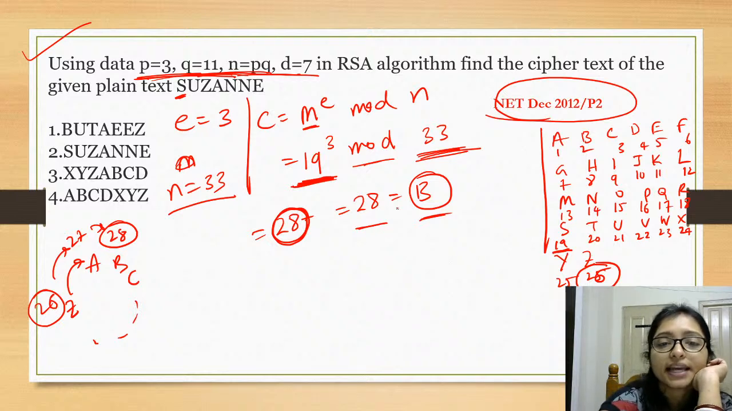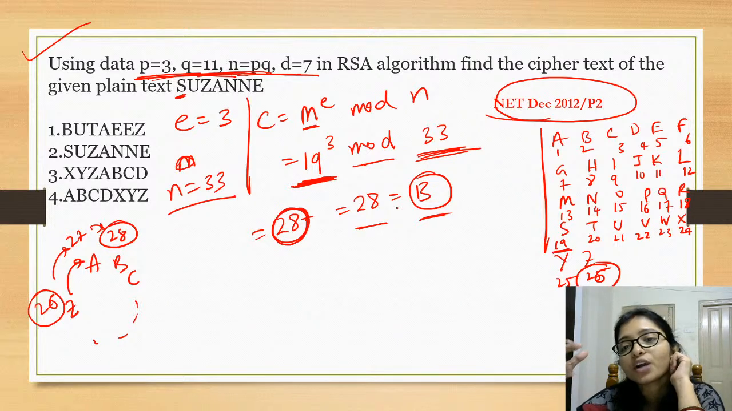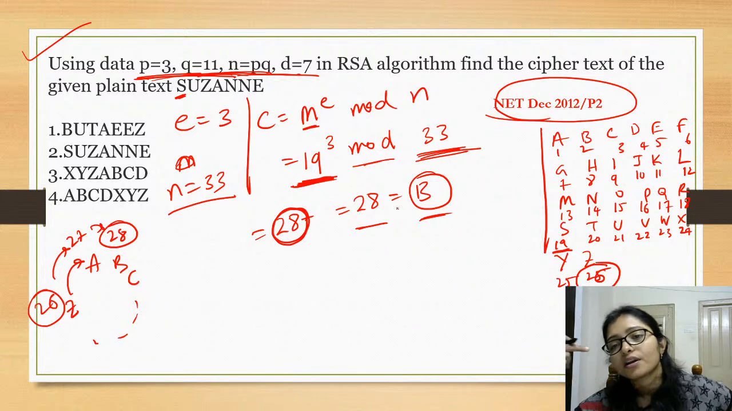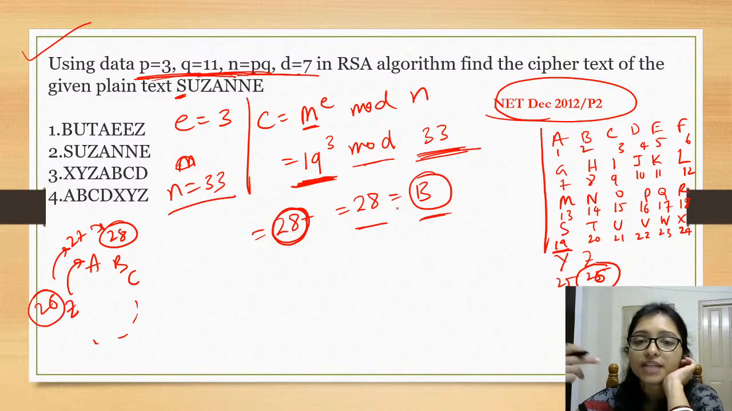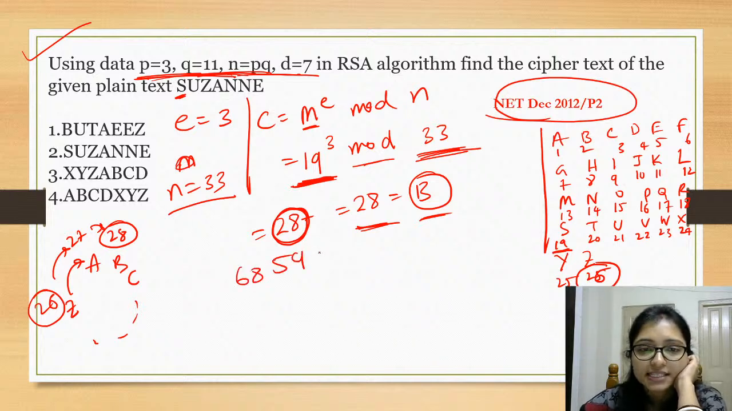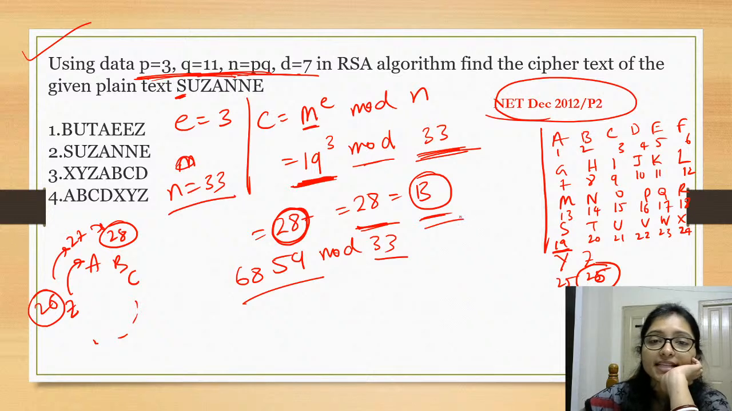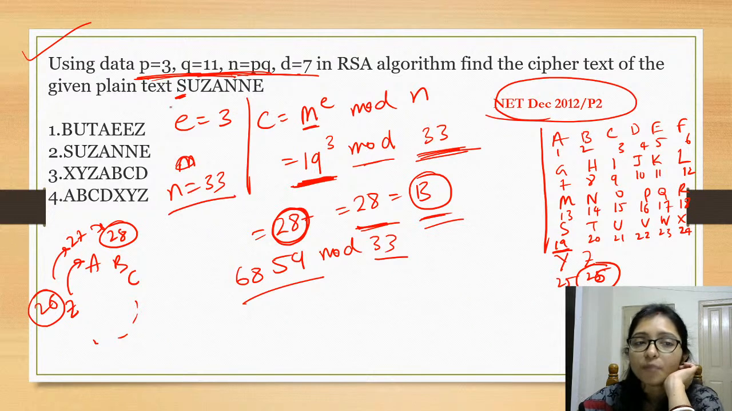It means nothing special, you are just repeating 19 three times, right? If you repeat 19 three times, 28 will come. Actually it will come like 6859 mod 33. So B is coming, in that way you have to solve it.